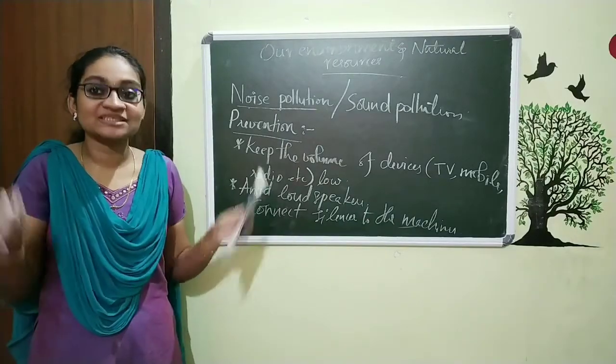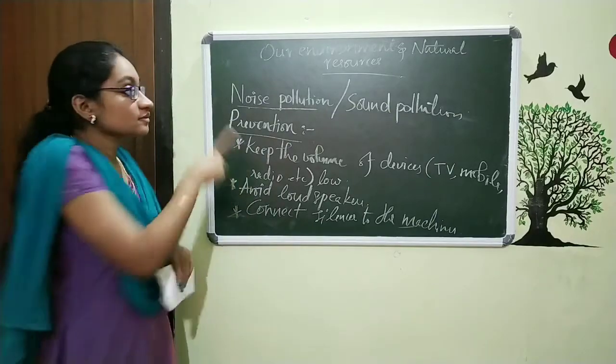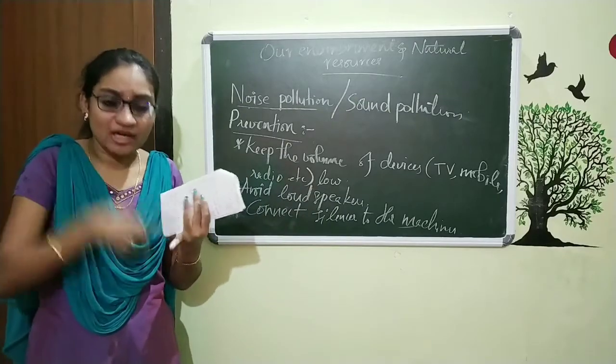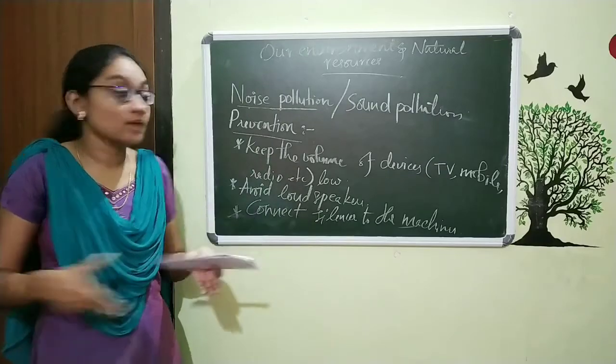Unpleasant sound means the sound which produces irritation in our ears is called what? Noise.